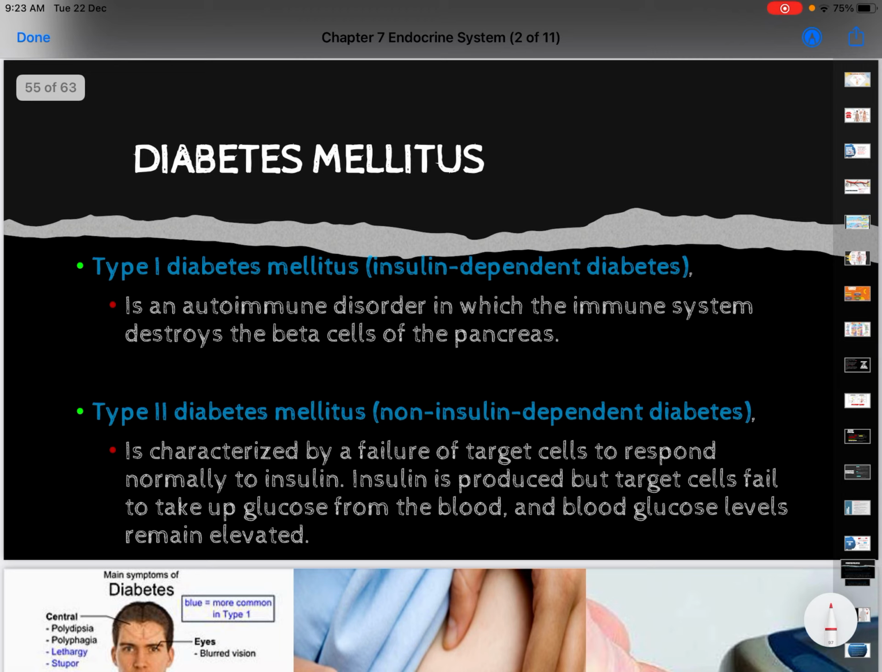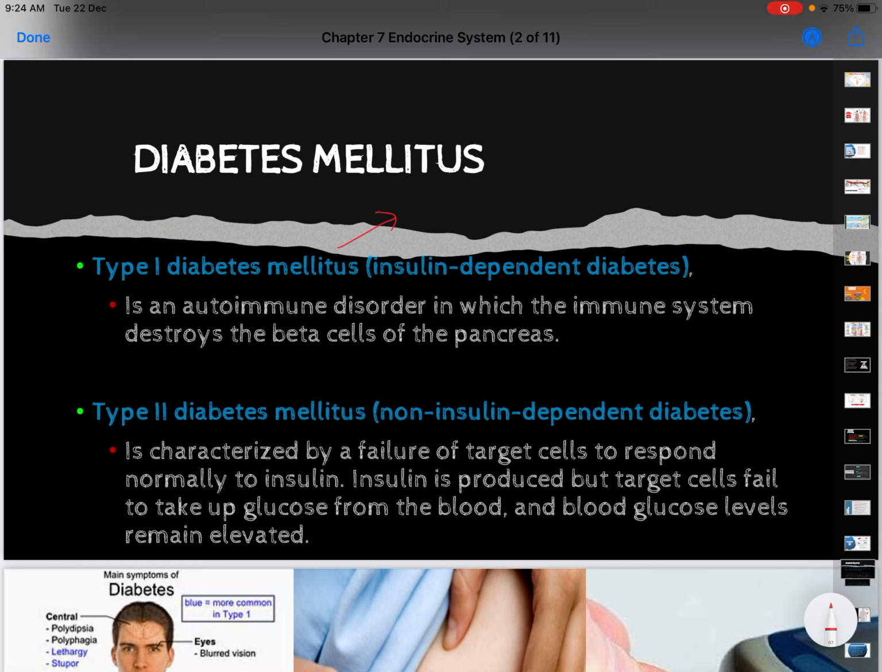This disease is divided into two categories: type 1 diabetes mellitus and type 2. For type 1, the person is dependent on insulin for their entire life. Normally, the person with this disease will have it at an early age, normally from childhood. So it is an autoimmune disorder, and the person needs to rely on insulin for their entire life.